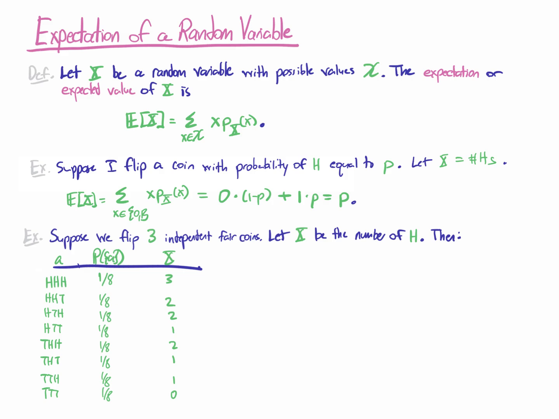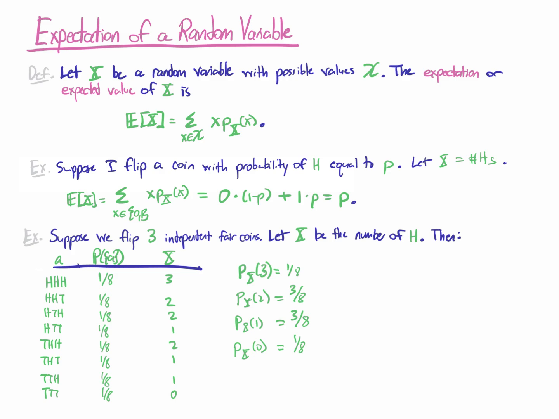Okay, so now we can construct the probability mass function. The probability mass function evaluated at 3, that's the probability of getting 3 heads, that's 1/8. The probability of getting 2 heads here, well, I see 3 outcomes where that occurs, each of which has probability 1/8. The probability of getting 1 head, similarly, I see 3 outcomes where that occurs with probability 1/8. And then finally, I have the probability of seeing 0 heads, which is 1/8.